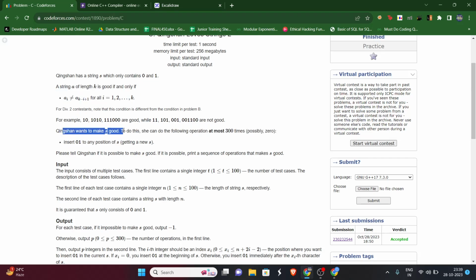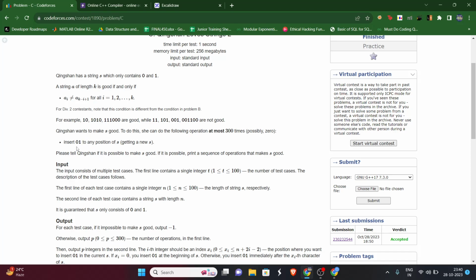Now we are given a string S and Qingshan wants to make this string good. We have the condition for good. Now we have one operation which we can do at most 300 times, possibly 0 as well. And what is the operation? We can insert 01 at any position. Now we need to return whether it is possible to make S good. If yes, then we have to return where we are inserting this 01.